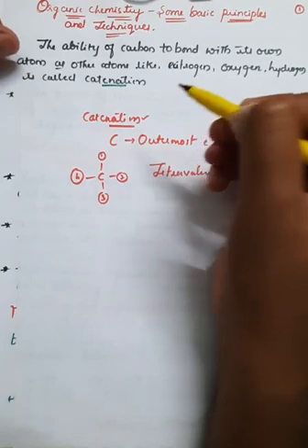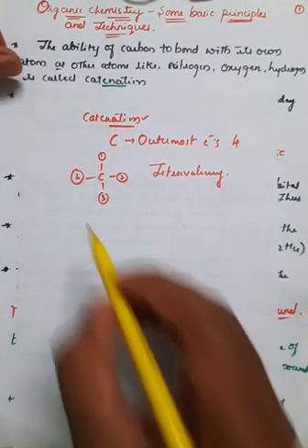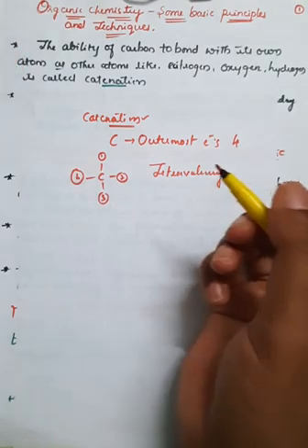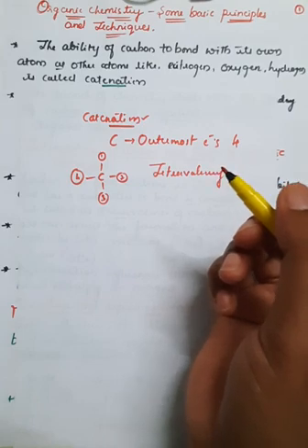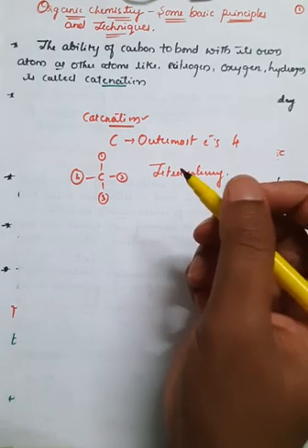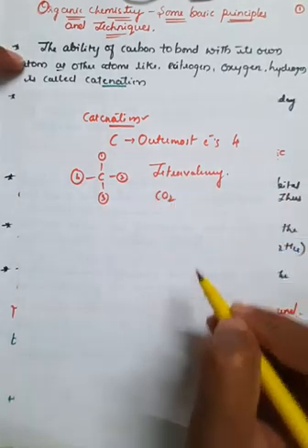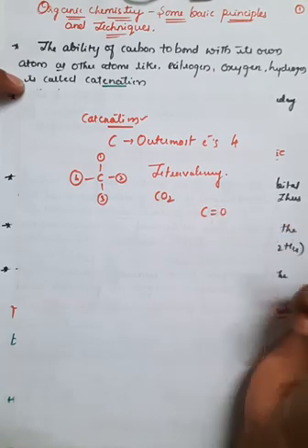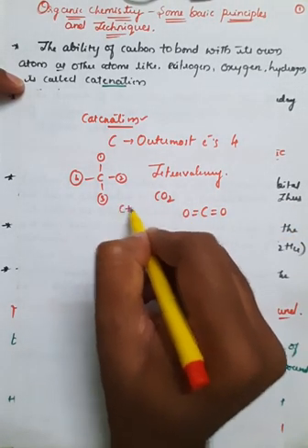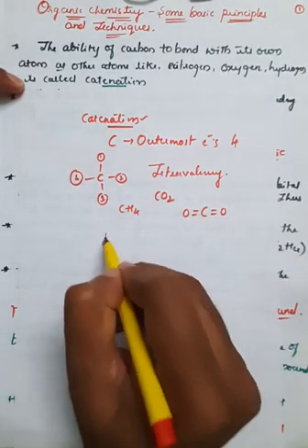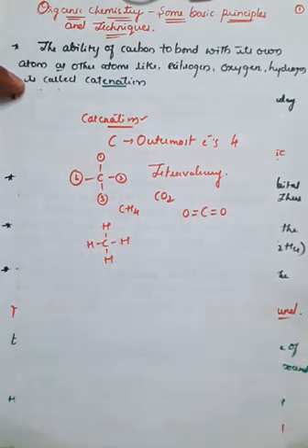That is also known as catenation, the property of carbon to bond with these four atoms, which may be nitrogen, oxygen, hydrogen, based on the availability of electrons to bond. So carbon can form a maximum of four bonds. If you take the example of CO2, carbon can double bond with oxygen from one side and double bond with oxygen from the other side, right? If we take a CH4 molecule, carbon can bond with hydrogen, hydrogen, hydrogen and hydrogen, like this, right?